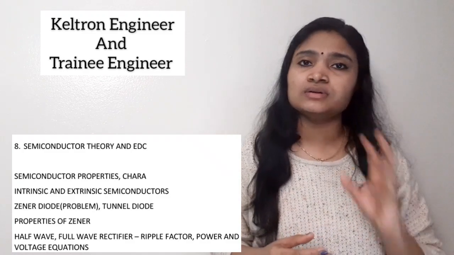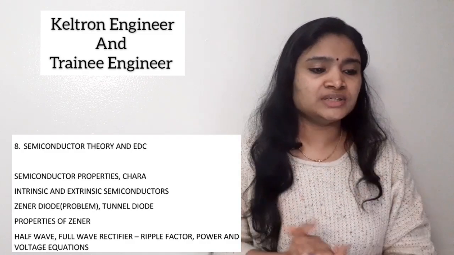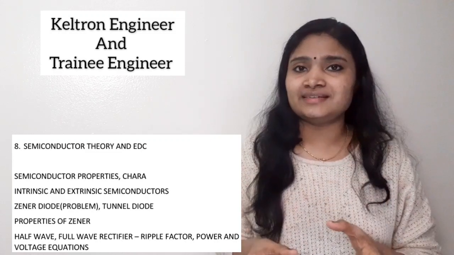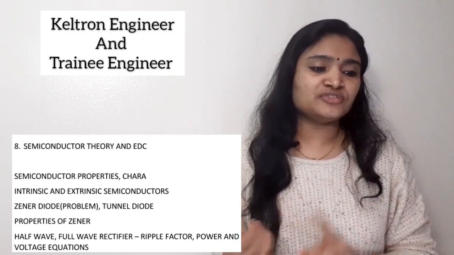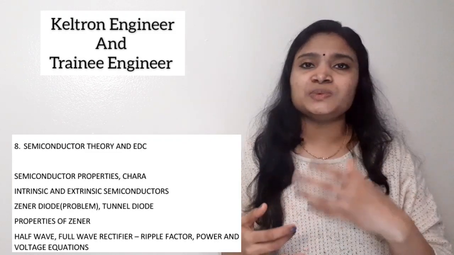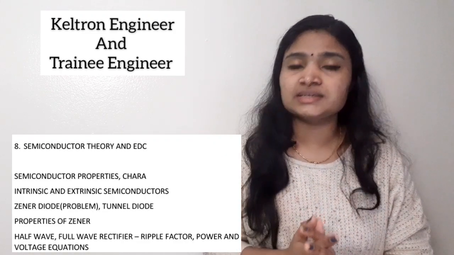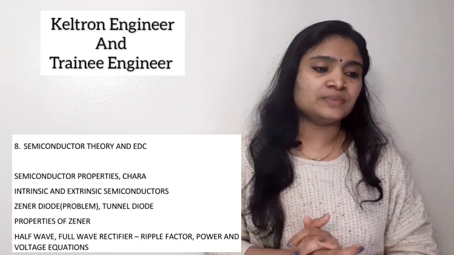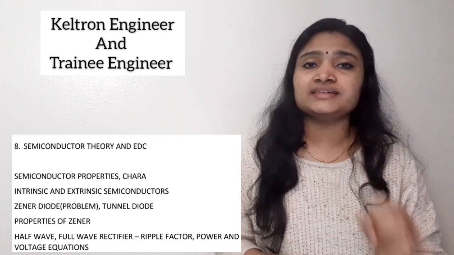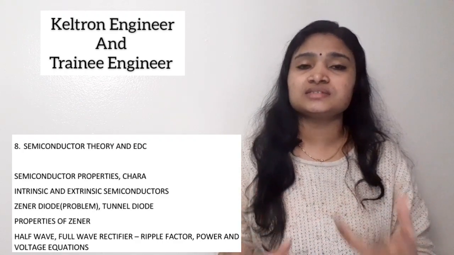From the tunnel diode, theory will most probably come. Then properties of Zener are also important. Half wave and full wave rectifiers, with their various parameters like ripple factor, power and voltage equations, are all important. So these are the areas you have to cover from semiconductor theory and electronic devices and circuits.